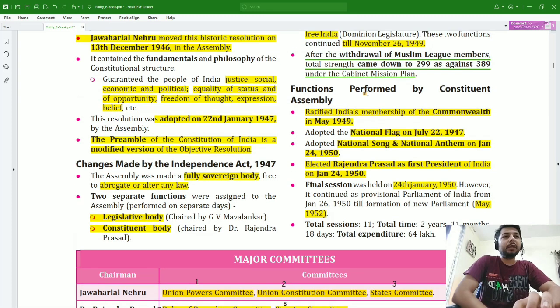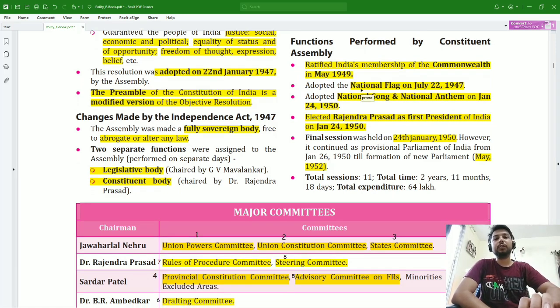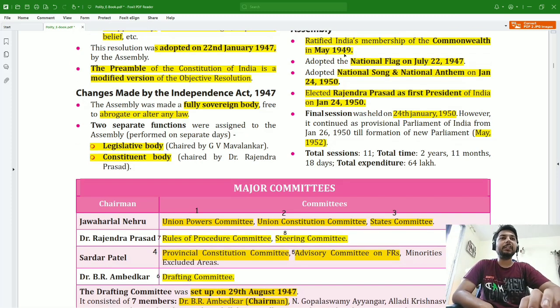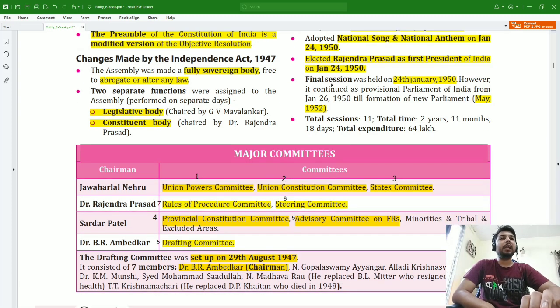After that, what are the functions performed by the Constituent Assembly? It ratified India's membership to the Commonwealth. As you know, all the countries which were once a colony of Britain are now members of the Commonwealth, but not all countries can accept or reject the membership. So the Constituent Assembly ratified India's membership of the Commonwealth in May 1949, then adopted the national flag on 22nd July 1947, adopted the national song and national anthem on January 24, 1950, and elected Rajendra Prasad as the first president of India on 24th January 1950.